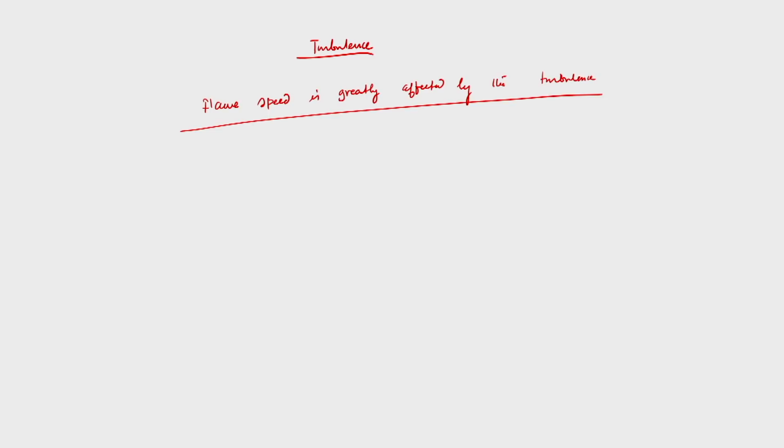Now the question is, whenever we are telling that the flame speed is greatly affected by the turbulence, I can write that flame speed is greatly affected by the turbulence. Turbulence means formation of vortices, and as I said, this course requires basic knowledge in fluid mechanics.